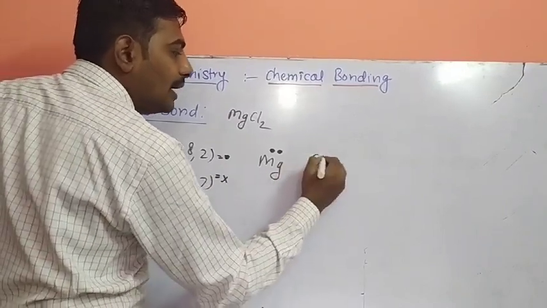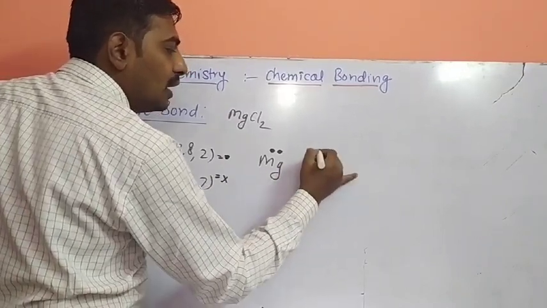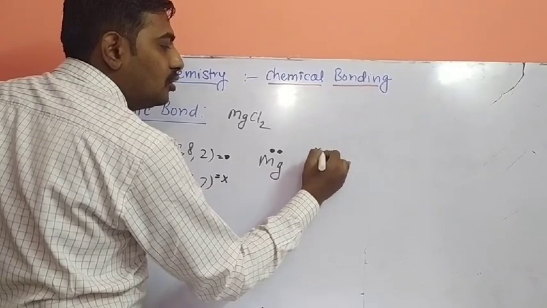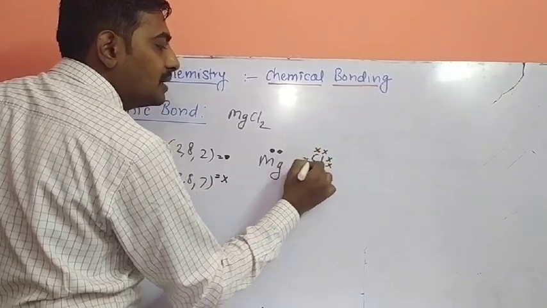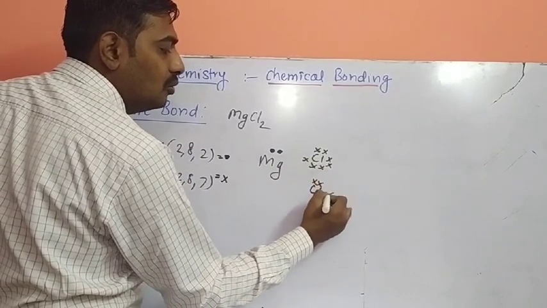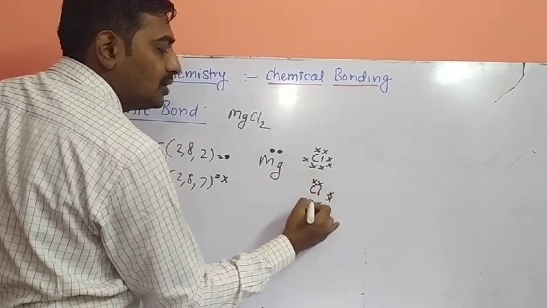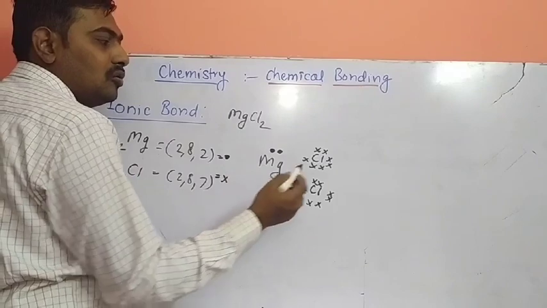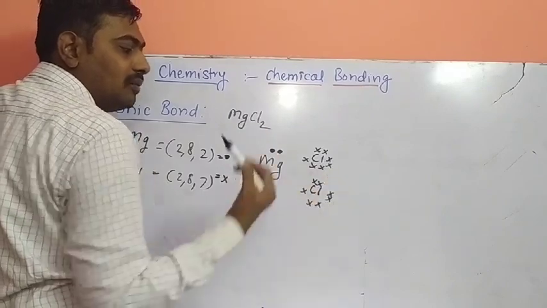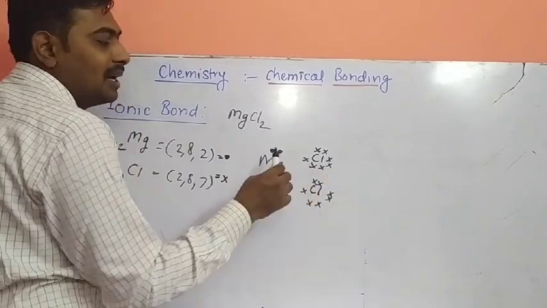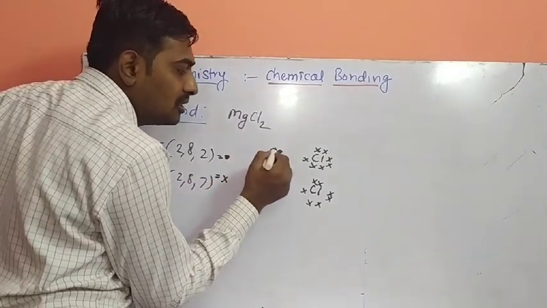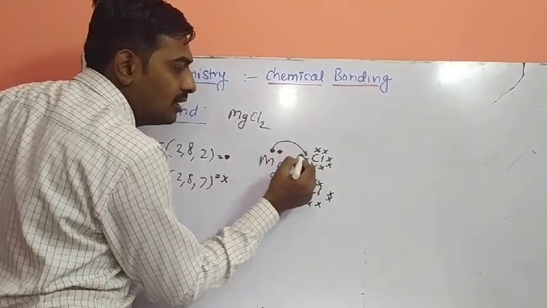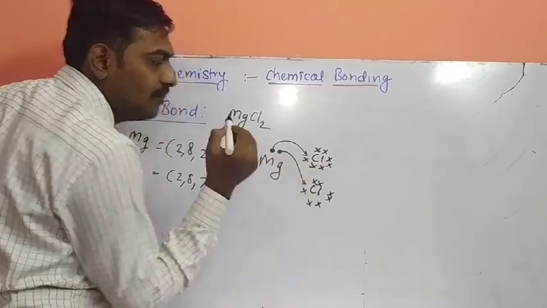But right now how many chlorine atoms? 2 chlorine atoms. 1, 2, 3, 4, 5, 6 and here 7. Here again the same. This chlorine requires 1 electron and this chlorine requires 1 electron to complete the octet, and magnesium requires donation of 2 electrons to complete its octet. So this magnesium donates 1 electron here and 1 electron here.